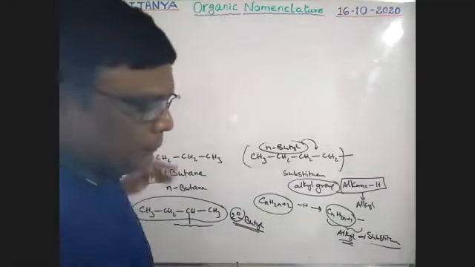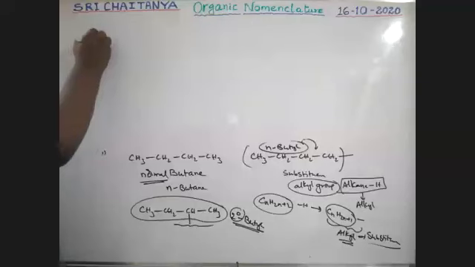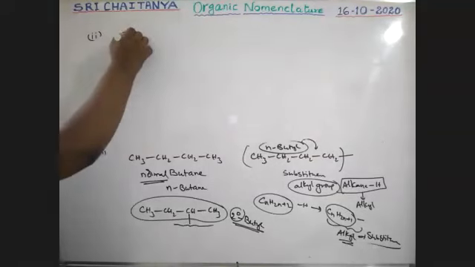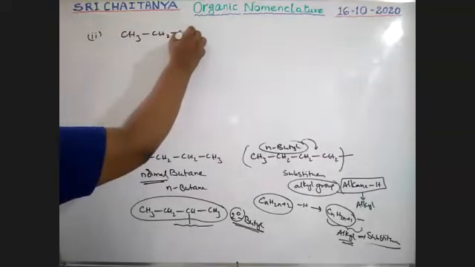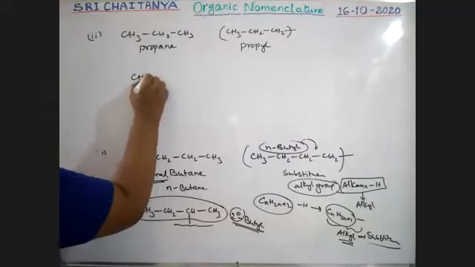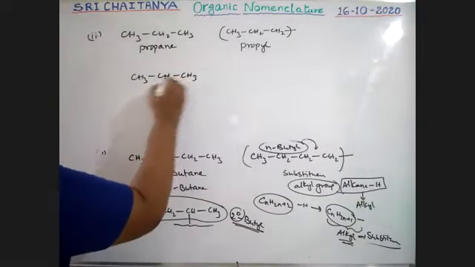For example, I am taking propane. CH3, CH2, CH3. It is propane. If this hydrogen is removed, CH3, CH2, CH2 with free valence, it is called propyl. Propyl. Okay. For example, if this hydrogen is removed, CH3, CH, CH3.